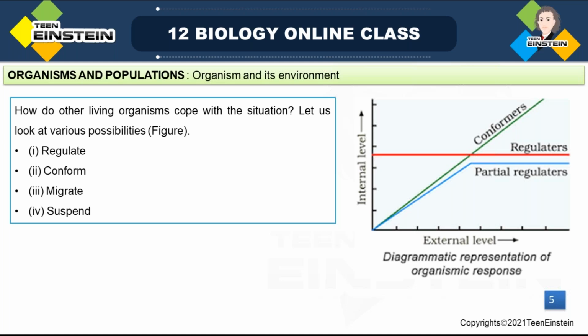In the case of aquatic animals, the osmotic concentration of body fluid will be continuously changing based on the osmotic concentration of the surrounding water, right?